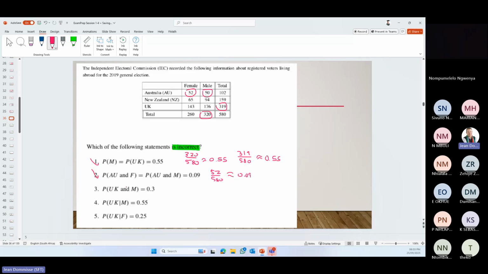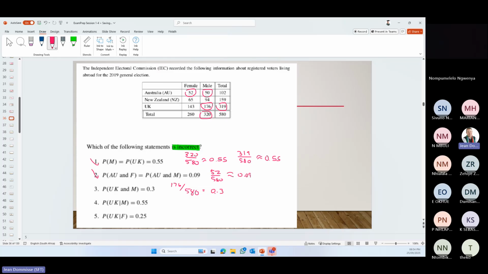Okay, probability UK and male. UK and male is 176 divided by 580. 176 divided by 580 is 0.3.